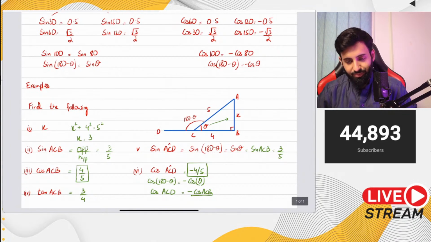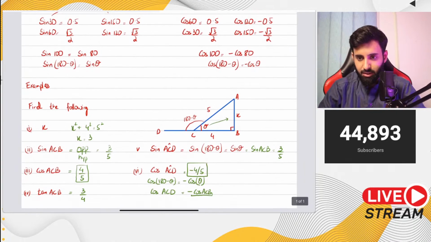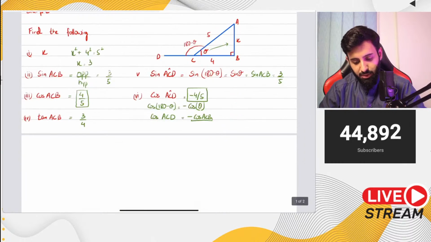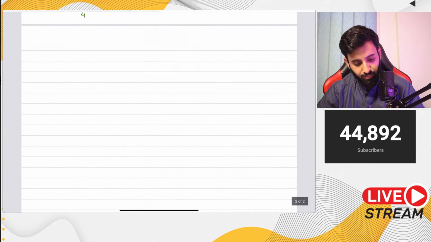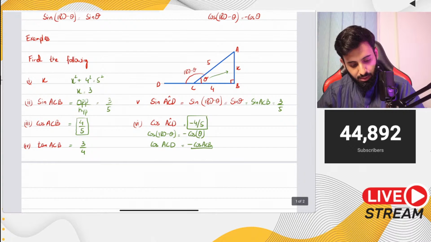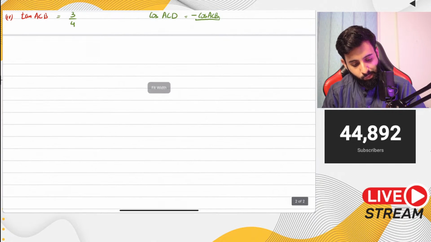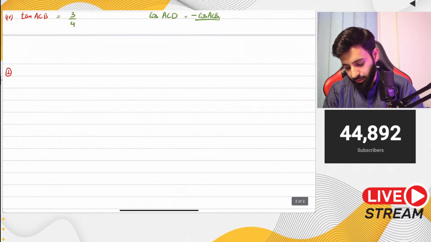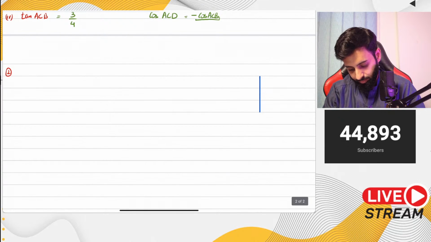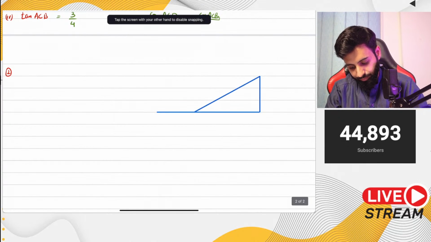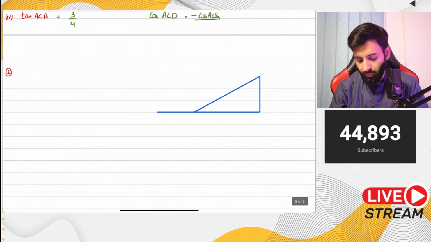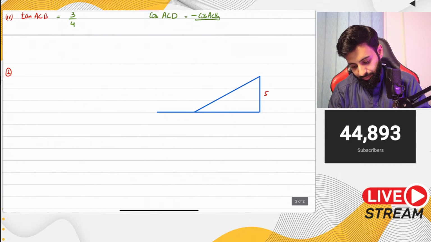Now, let's do the next question. As far as concepts are concerned, honestly, this is all there is. I'll give you guys another example, which maybe you can solve without my help. So this was the first example. Let me give you guys another example, and then we'll head over to past paper questions. And remember, no calculator.